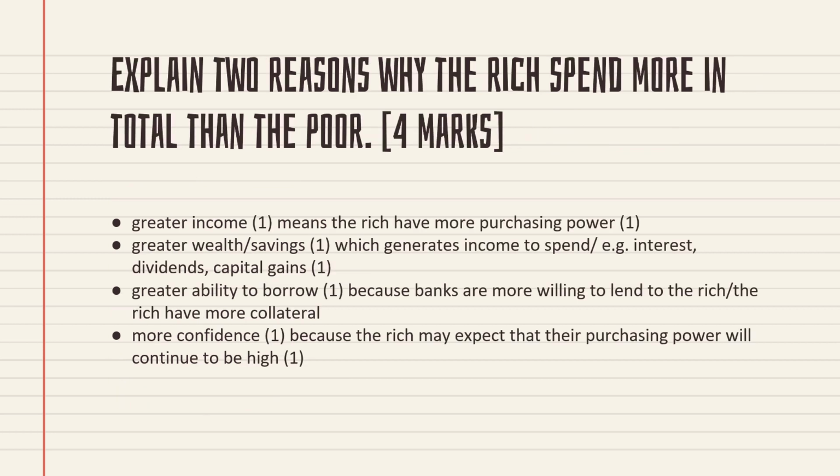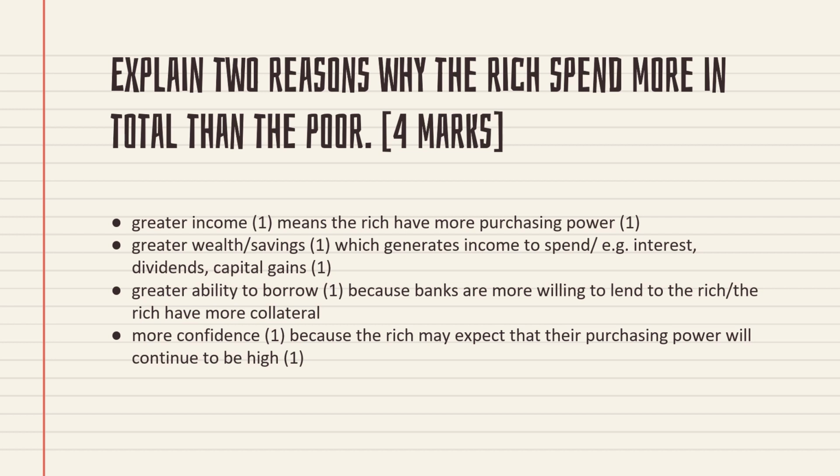The second question from the topic of spending is like this. Explain two reasons why the rich spend more in total than the poor. Two groups of people are considered here, rich people and low income people, and why the rich spend more in total than the poor. Actually, in money terms, who will spend more money? The rich will spend more money. Why is it? Two reasons why the rich spend more money. It's a very simple question. We can answer it.